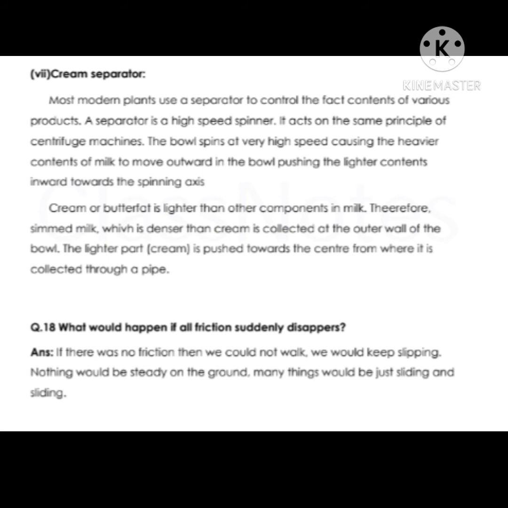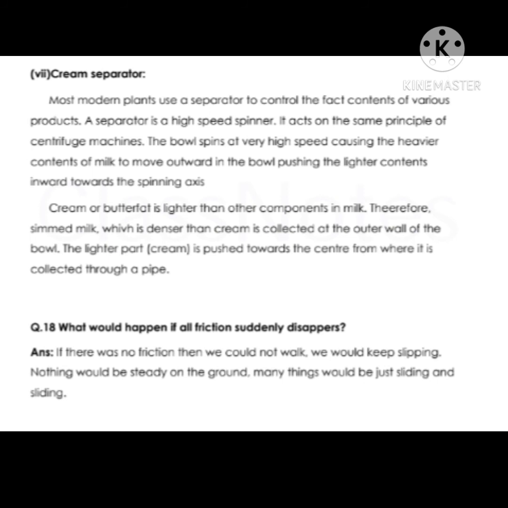Cream and butter fat are lighter than the other components in milk. Therefore, skimmed milk, being denser than the cream, is collected at the outer wall of the bowl. The lighter part, like cream, is pushed towards the center, where it is collected through a pipe.